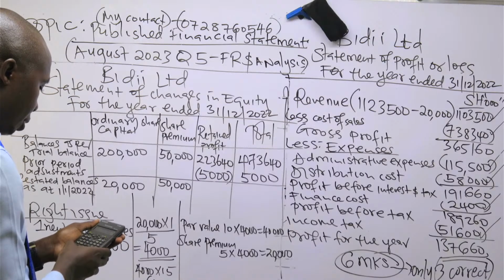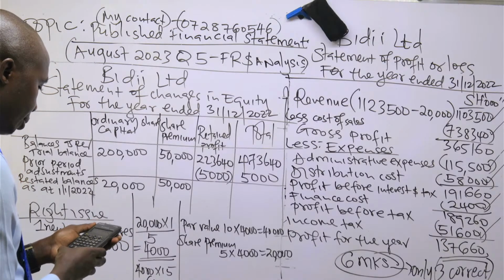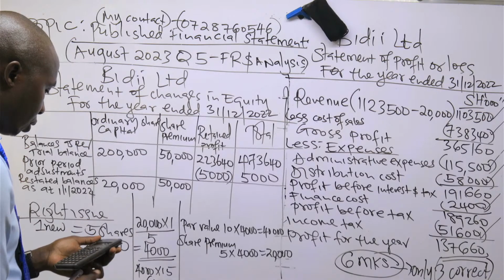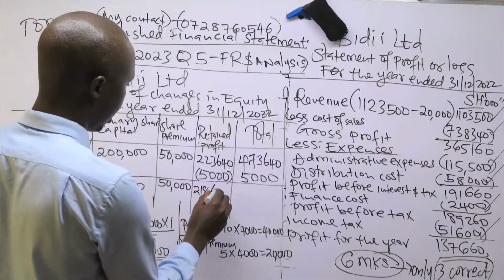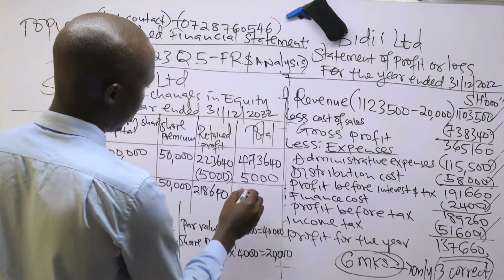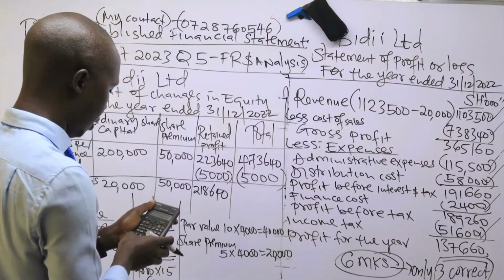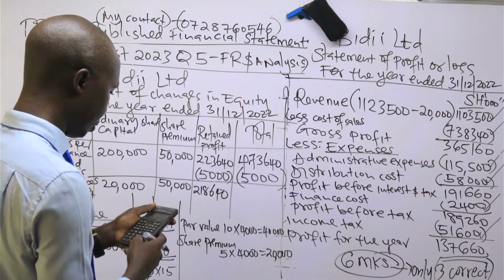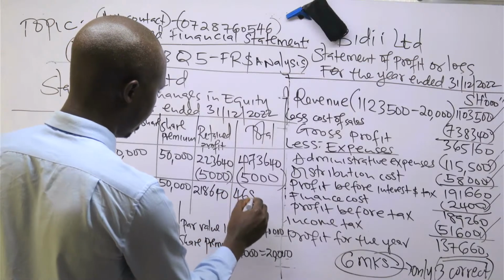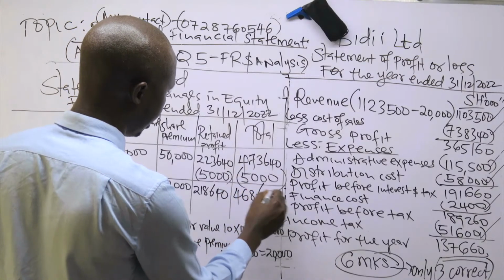Anyway, so if we deduct that one, we have 218,640. So if you deduct this here, 473,640 minus 5,000, this is 468,640.